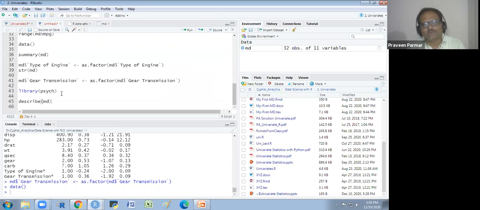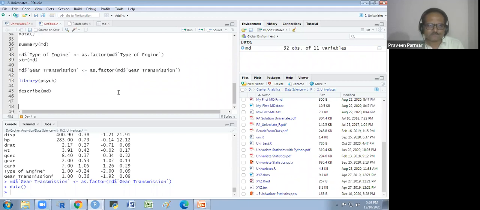So this was all about the numeric data, the univariate analysis of the numeric variables. Now we see the univariate or the bivariate analysis of categorical data. I will explain to you after this about how to read the different files here. Okay, don't worry. I will cover that also.